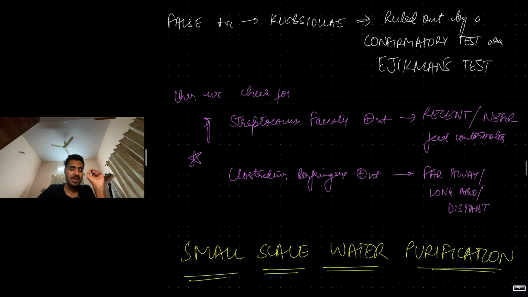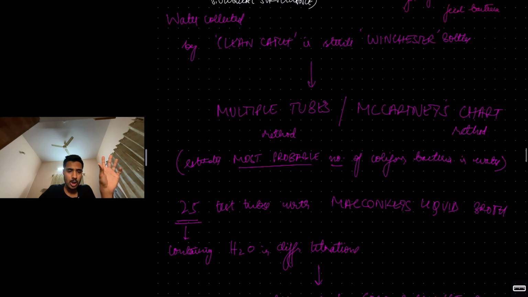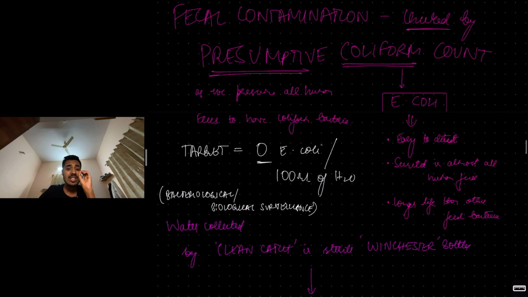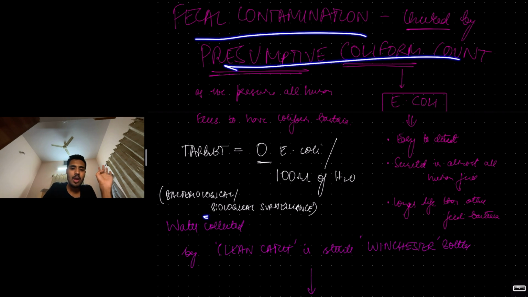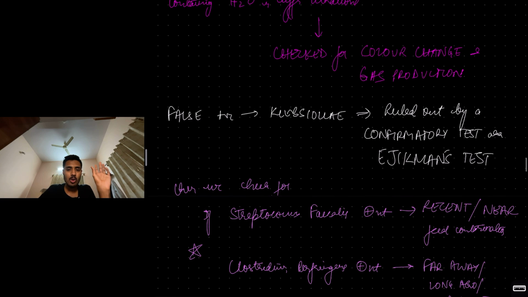Eijkman's test to rule out Klebsiella. Color change, gas production, multiple tubes method, McCartney's chart method, Winchester bottle, clean catch, zero E. coli in 100 ml of water. This is bacteriological surveillance. Bacteria, water, fecal contamination, water, presumptive coliform count, biological surveillance. These are all the various titles they can ask in the question. That is it for safe and clean water. I'll cover water purification in a separate video.